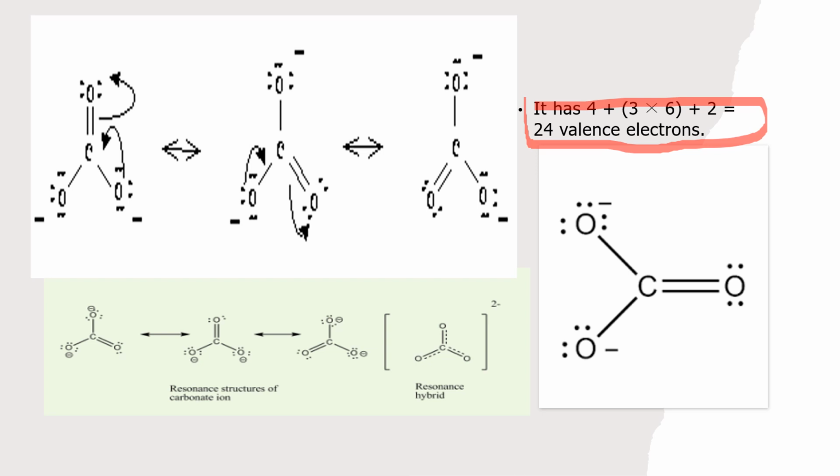A half-headed arrow would be shown for the migration of single electrons, meaning only one electron moves. In this scenario, two electrons move at a time, which is why the arrowhead is double-headed. So when we move from one contributing structure to another, there is a double-headed arrow between them, meaning both structures are interconvertible. This is the basic rule and terminology we have to keep in mind before drawing any resonating structure. This is the simplest one.